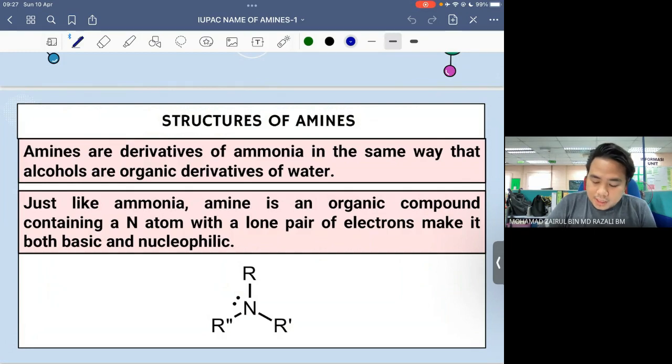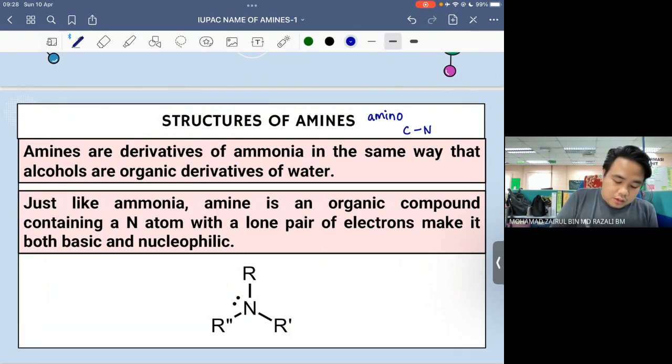So amine, as we recall back, is any organic compound with a functional group that we call amino. So amino adalah functional group di mana kita ada carbon single bond dengan nitrogen. Yang itu kita panggil dia sebagai amino group. So any organic compound with amino group, we call it an amine. So amine is a derivative of ammonia.